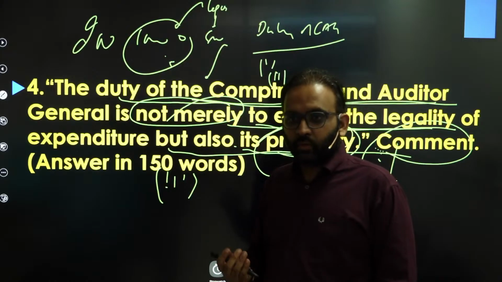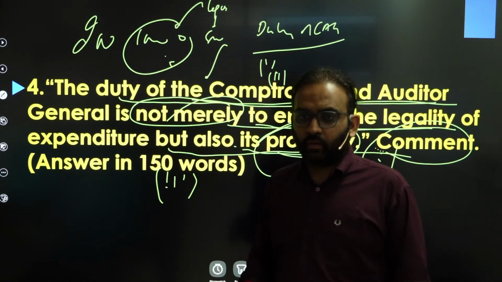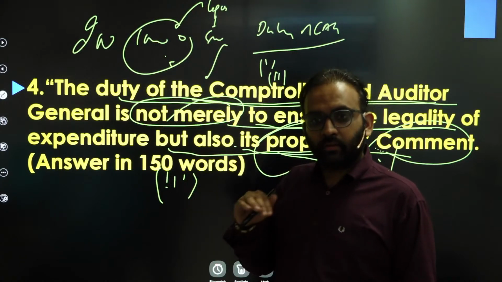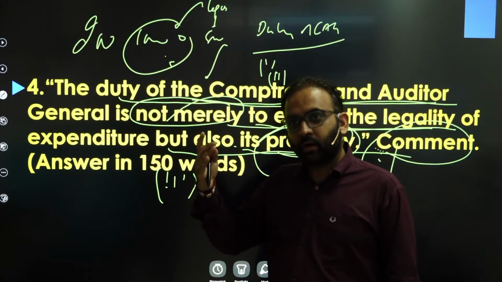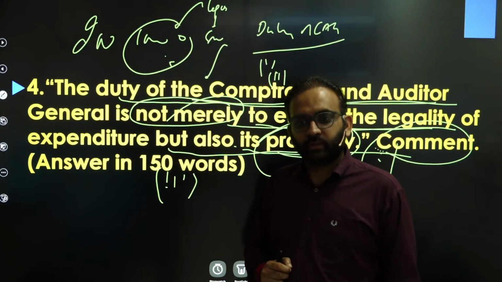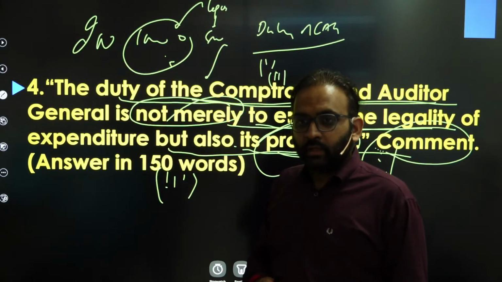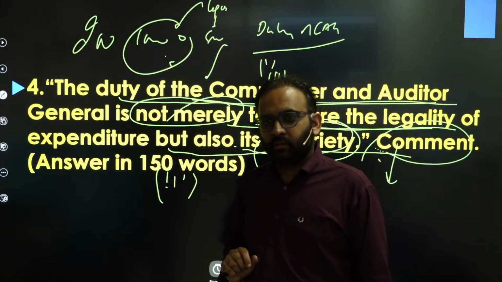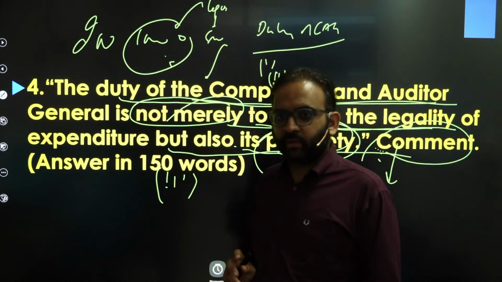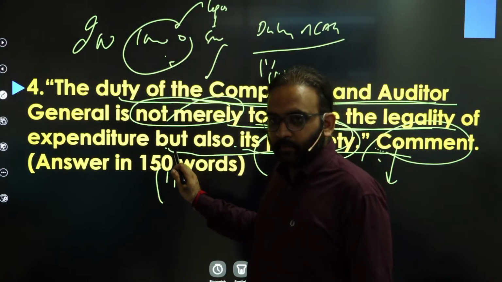So CAG could be biased towards government, but CAG is also given security of tenure. The constitution has made adequate provisions for its independence. CAG could be removed on similar grounds and in a similar manner as a Supreme Court judge. CAG expenditure is charged on the Consolidated Fund of India and so on. So that's why we expect CAG to pinpoint these anomalies in the report. If there is any corruption, etc., also in this report. So that is also part of the question.